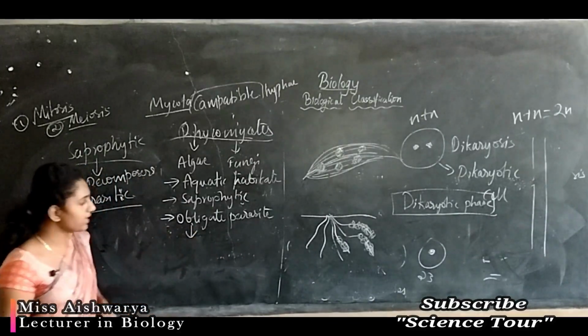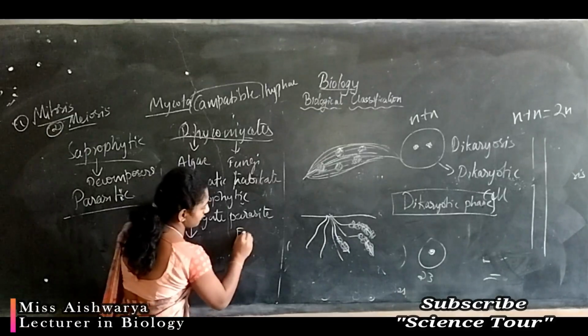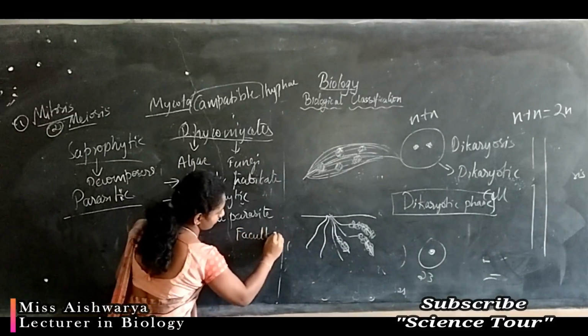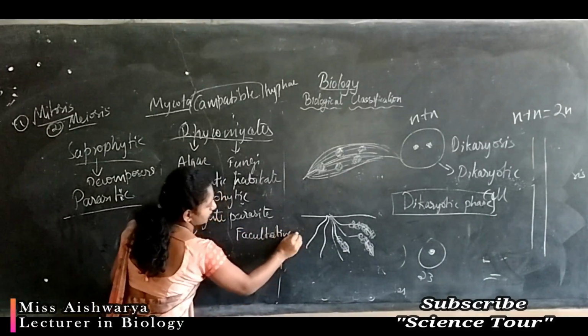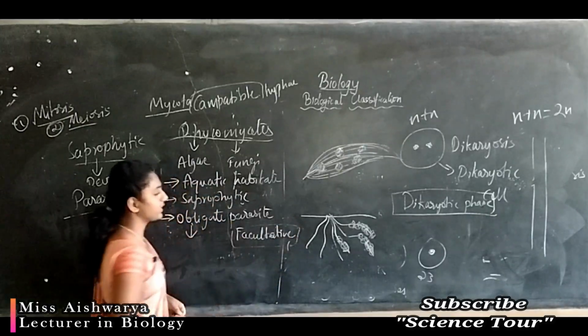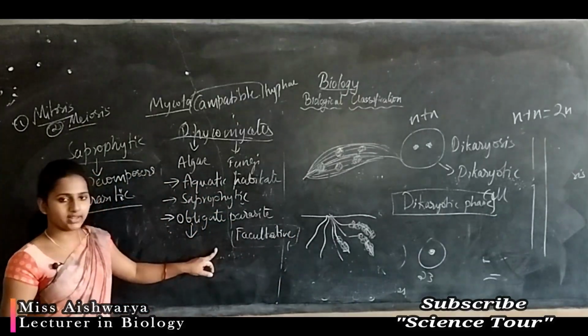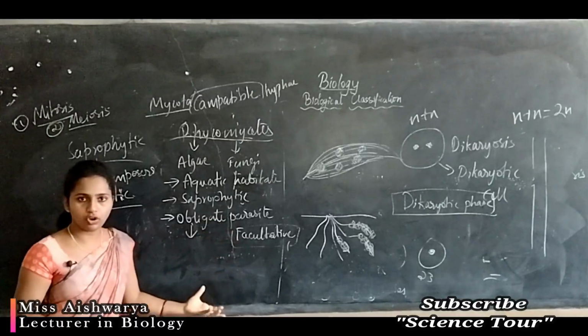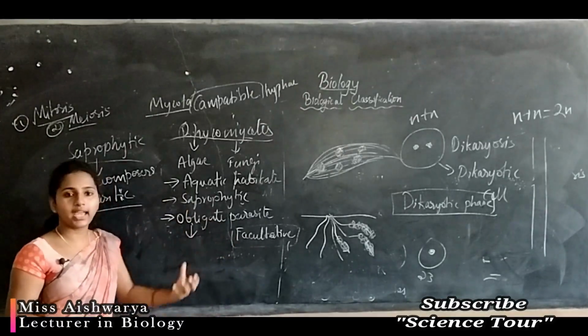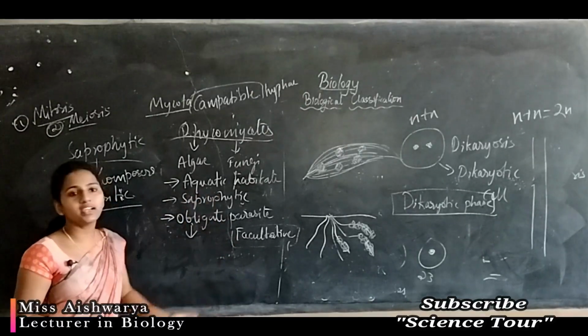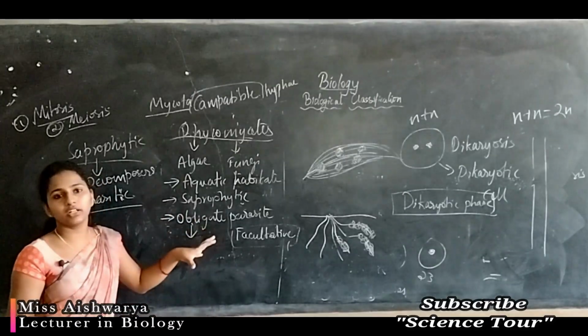One more type is there, the facultative parasite. The organism on which these fungi grow, we call it the host.